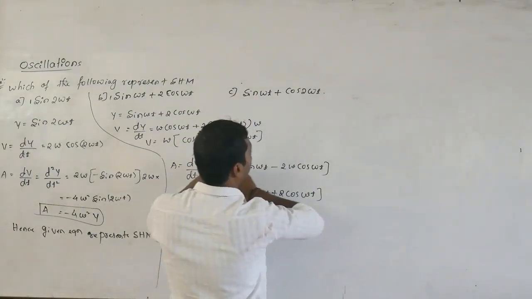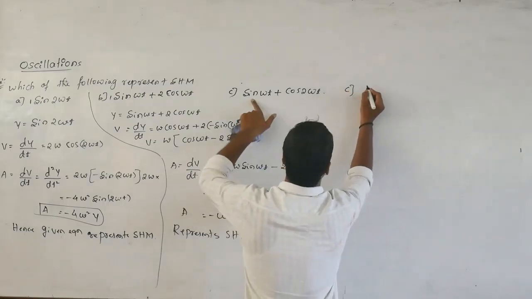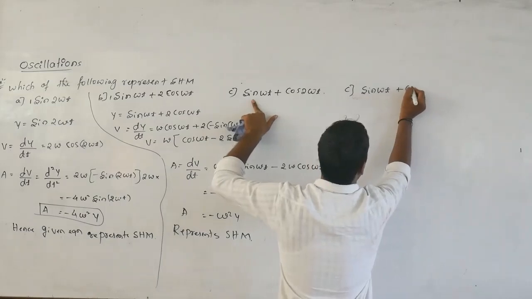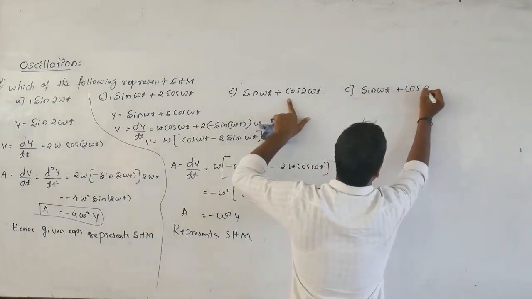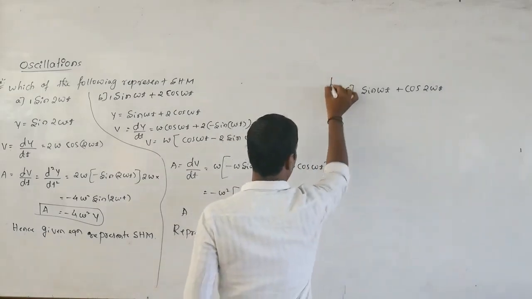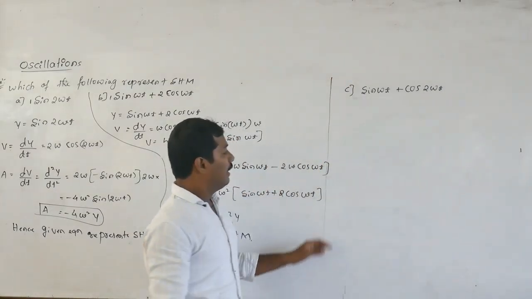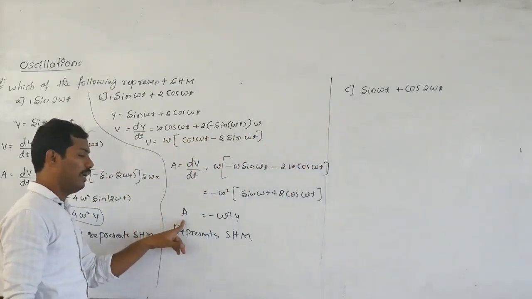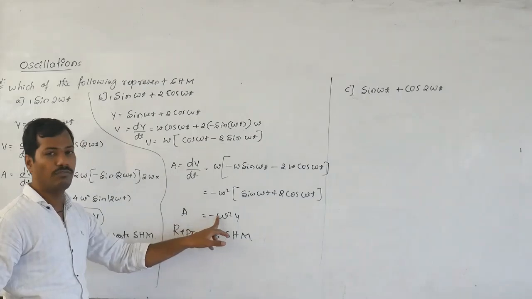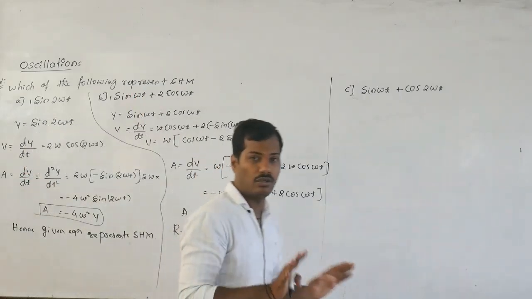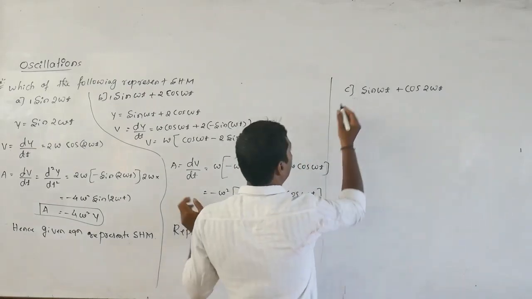Next, the third equation also. The third equation I'll write here, C is equal to sin of omega t plus cos of 2 omega t. Okay. The next part is to differentiate this one. If the acceleration becomes in terms of omega square into y, then it represents simple harmonic motion. Otherwise, it's not.